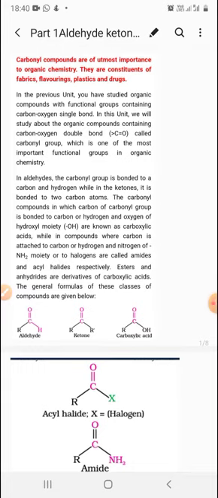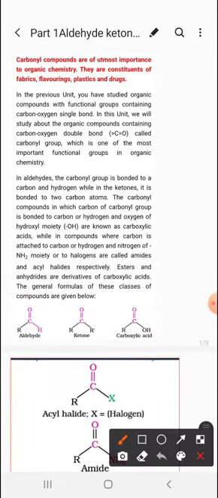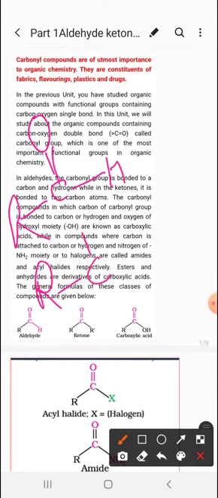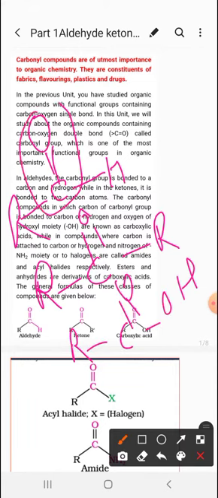So, carbonyl compounds are of utmost importance to organic chemistry and they are constituents of fabrics, flavorings, plastics, and drugs. And if I talk about the carbonyl compounds, basically, what are carbonyl compounds? The compounds which have a C double bond O group in them. For example, this is the aldehyde, and this is ketone, and this is carboxylic acid. All three groups have the C double bond O part. This is the carbonyl group.